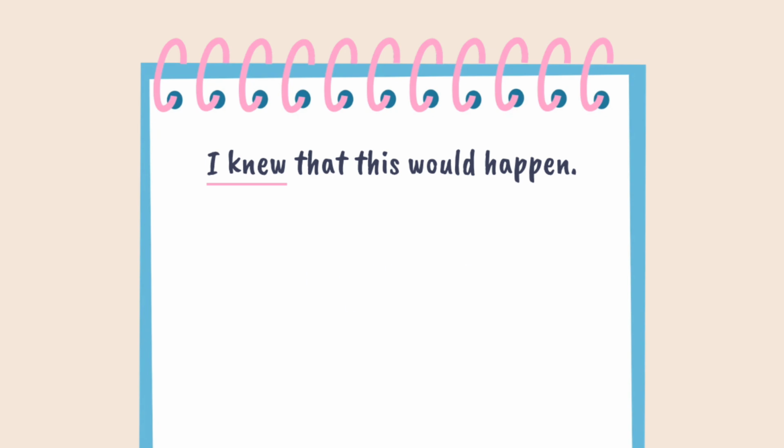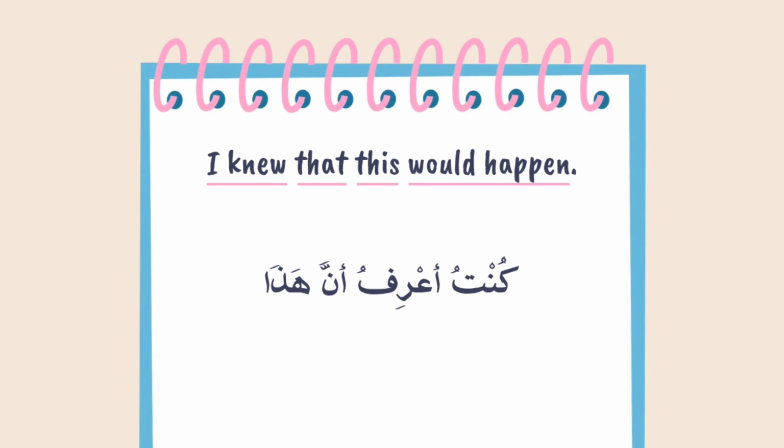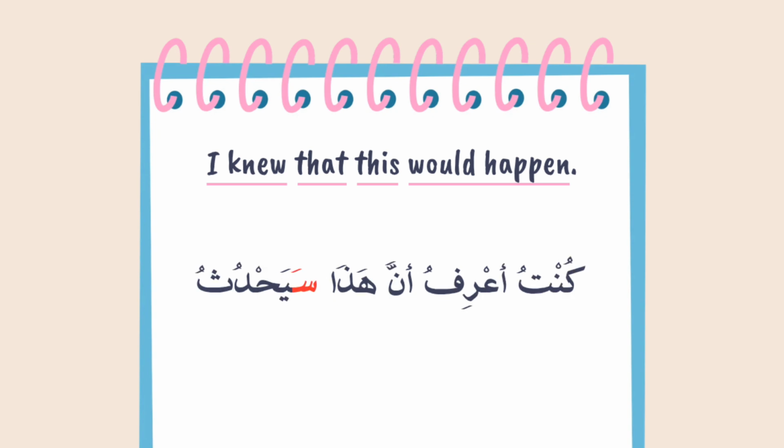I knew that this would happen. I knew, كنت أعرف, that أن, this, هذا, would happen, سيحدث. س is a future particle. يحدث is the present tense of حدث, meaning to happen.